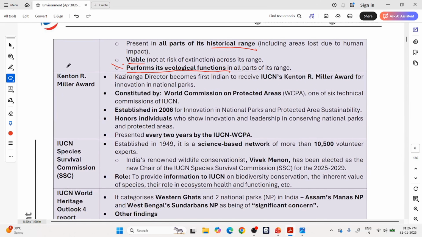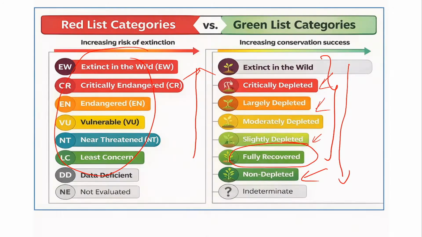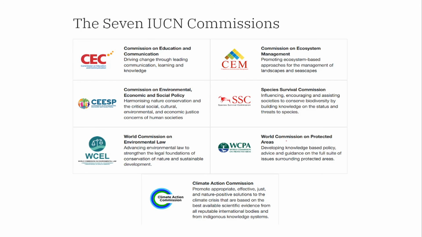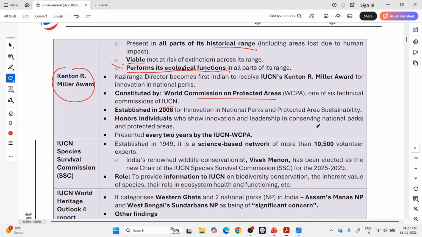Then there is something called the Kenton Miller Award. It is given by the IUCN World Commission on Protected Areas. So we are talking about this protected areas commission. Previously we talked about the Species Survival Commission. Now this award is given by the World Commission on Protected Areas.